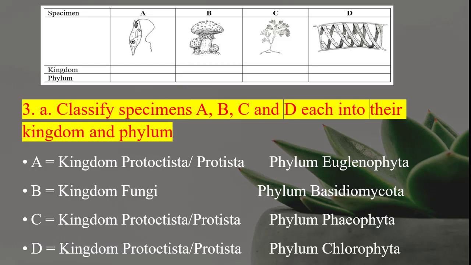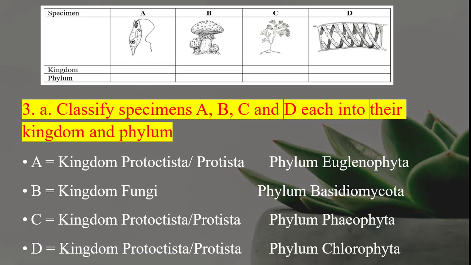Notably you can see conspicuously the spiral chloroplast there. So it's kingdom Protoctista or Protista. Right. For the phyla of the various organisms there, A is phylum Euglenophyta, of course it's Euglena, and kingdom